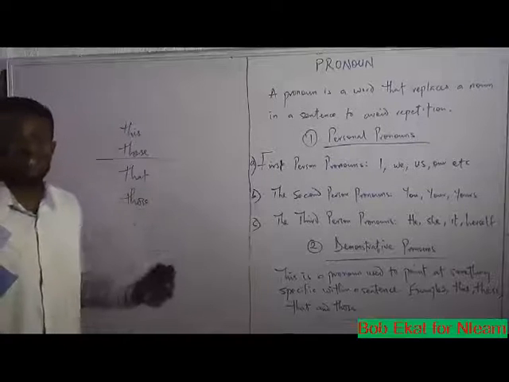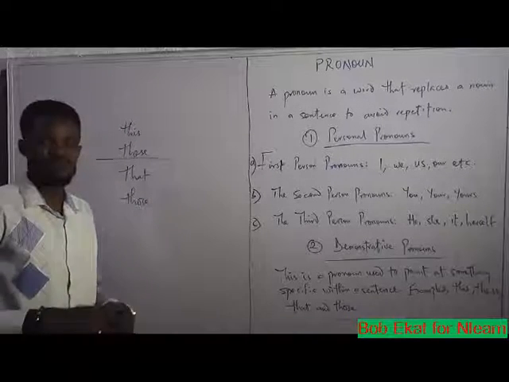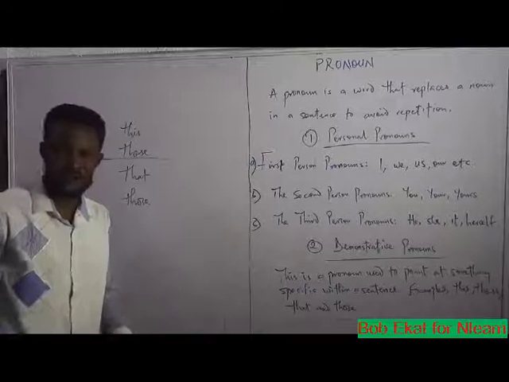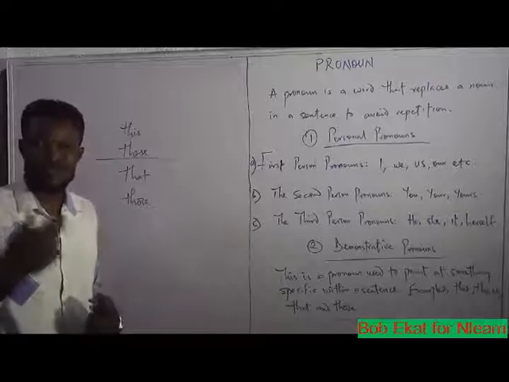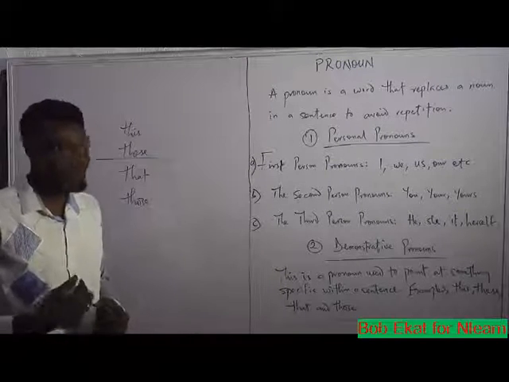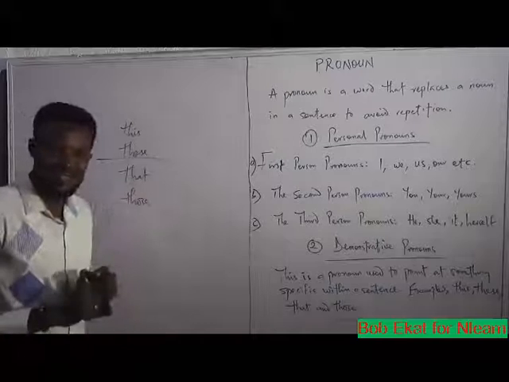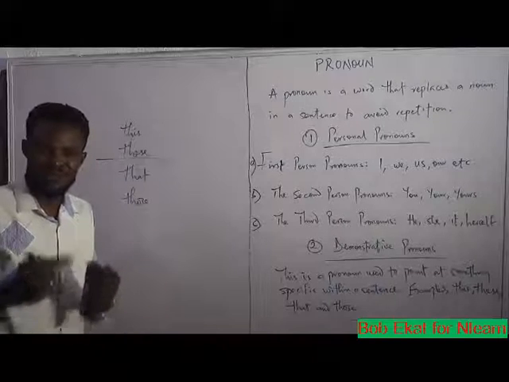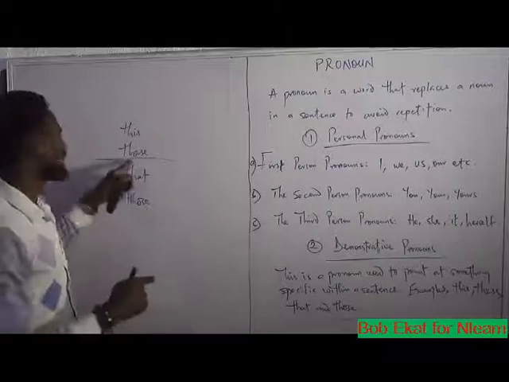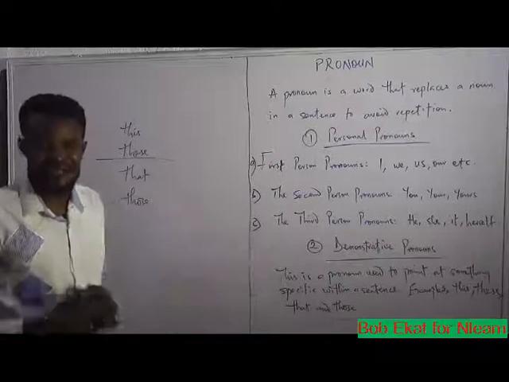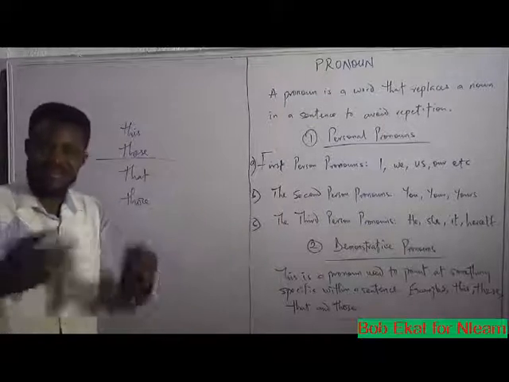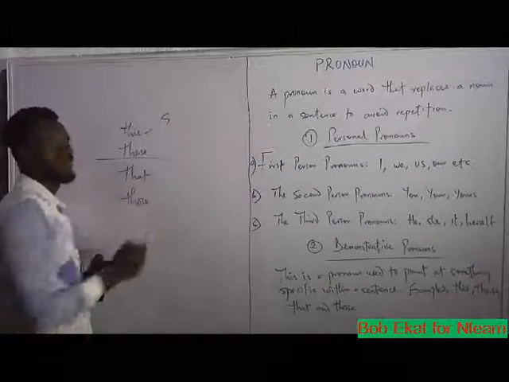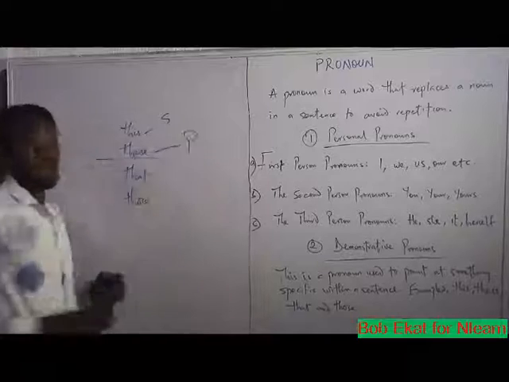This and these refer to things that are immediately within us or around us, things that are close to us. When something is close to us, we use this. If that thing is one, this is the singular version of reference to something close to us. Then we use these for things that are close to us that are more than one. So this is singular and these is plural.